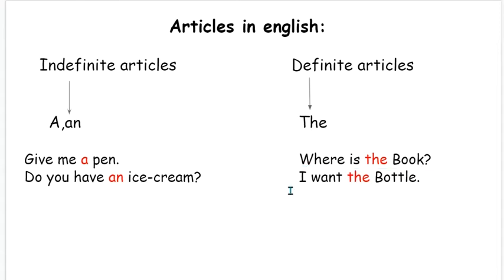Okay. Now the other example, I want the bottle. Suppose a kid who goes to school daily is asking her mother, I want the bottle. In this example also, the kid has a clear image in his mind of which bottle he wants. He wants the bottle that he takes to school daily. So now I hope that the articles of English are clear to you. Now let's move on to the articles in Spanish.